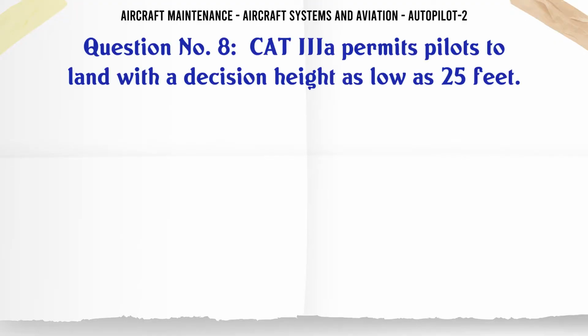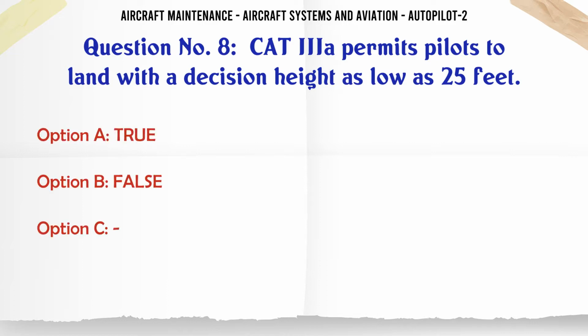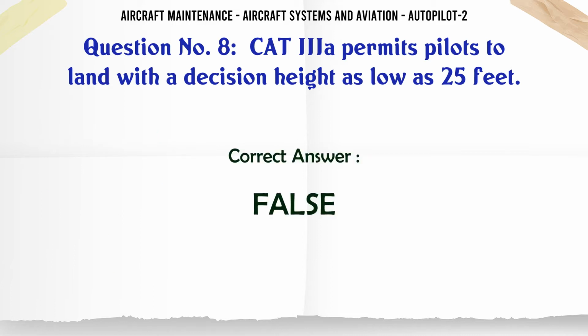Cat IIIa permits pilots to land with a decision height as low as 25 feet. A. True. B. False. The correct answer is false.